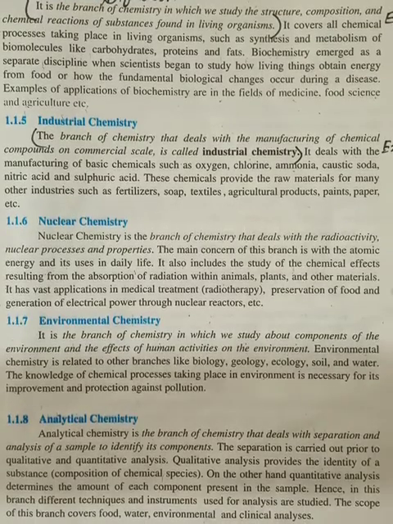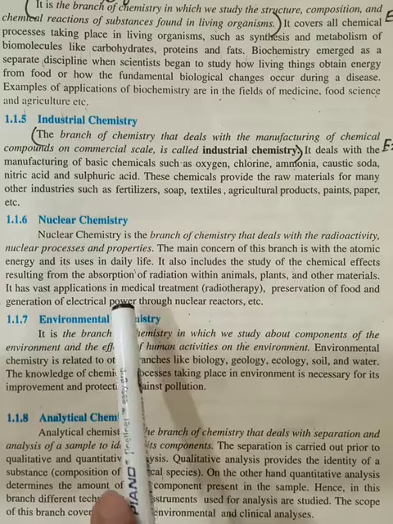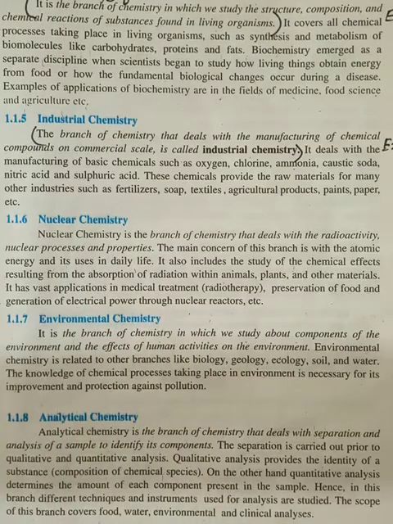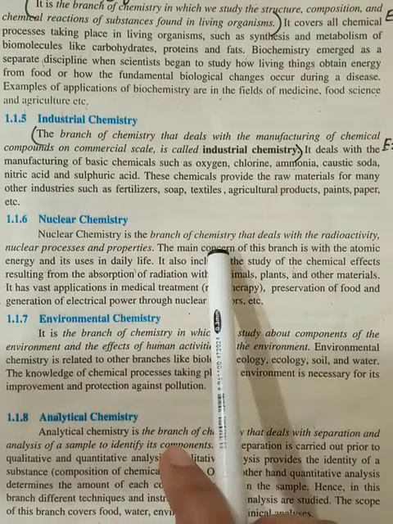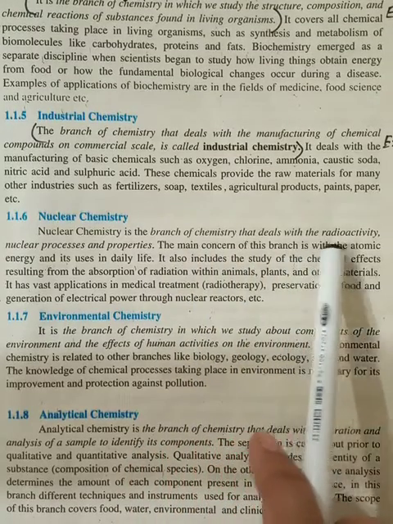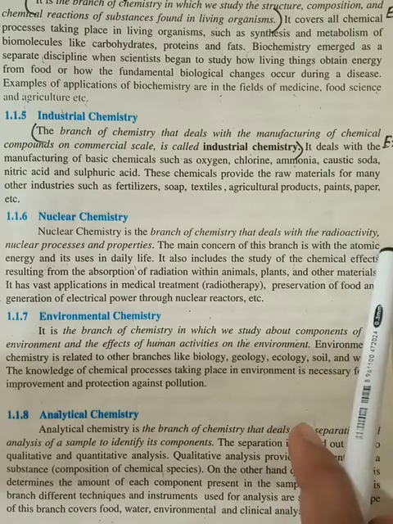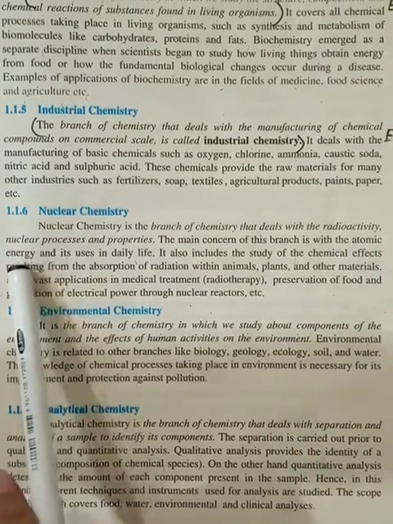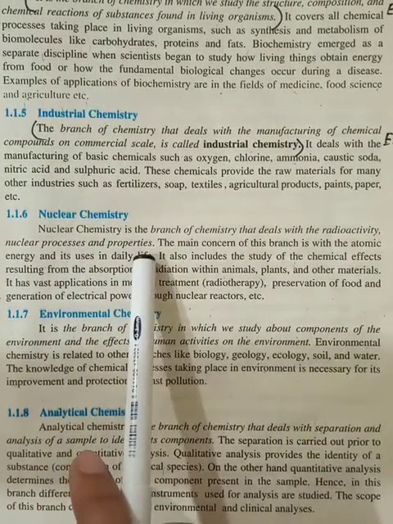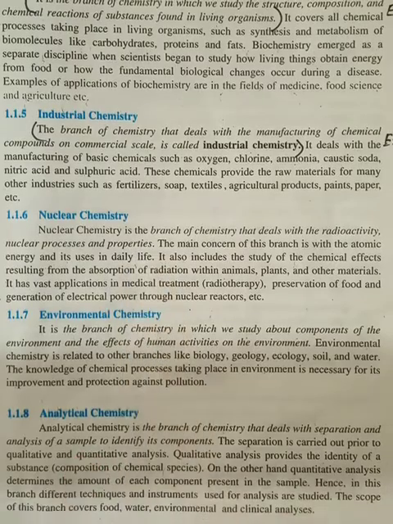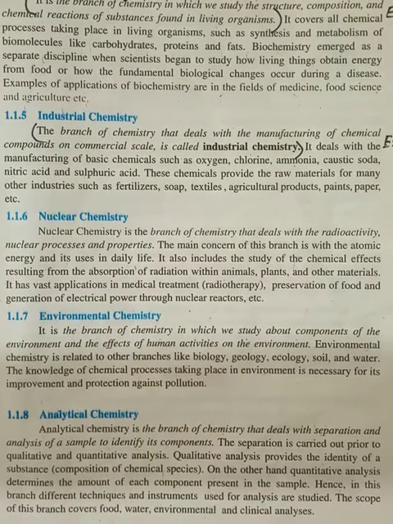So how will you define nuclear chemistry? We can say it's a branch of chemistry that deals with radioactivity, nuclear processes and properties. Properties of what? Properties of nuclear. Nuclear processes.